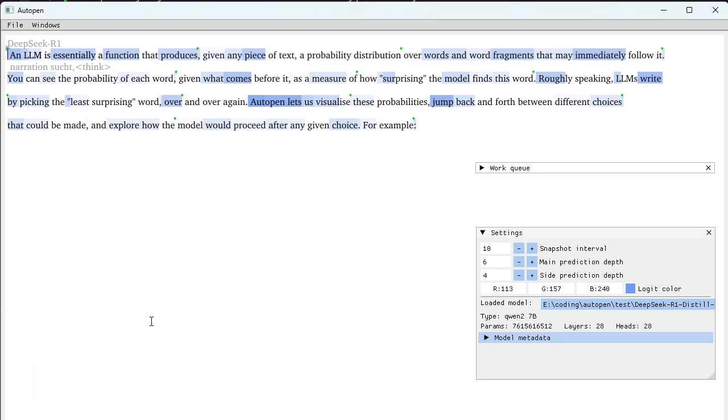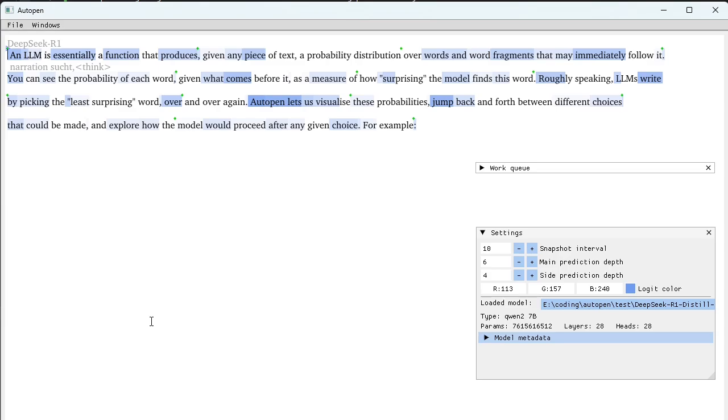An LLM is essentially a function that produces, given any piece of text, a probability distribution over words and word fragments that may immediately follow it. You can see the probability of each word given what comes before it, as a sort of measure of how surprising the model finds this word. Roughly speaking, although this is a simplification, LLMs write by picking the least surprising word and attaching it to the string of text that they're operating on over and over again.